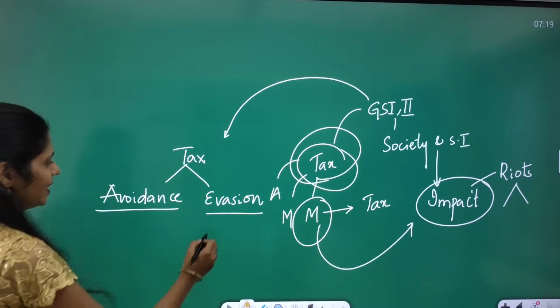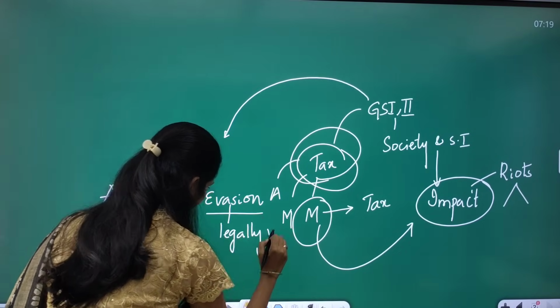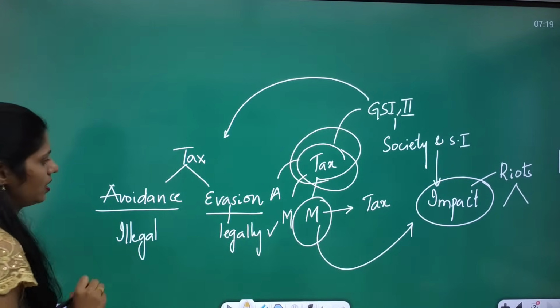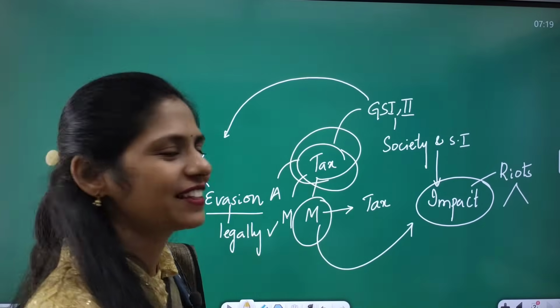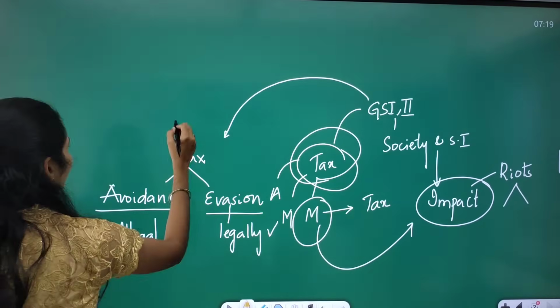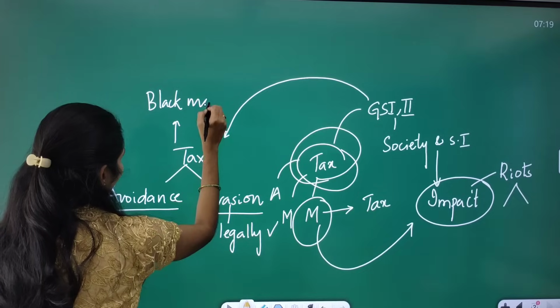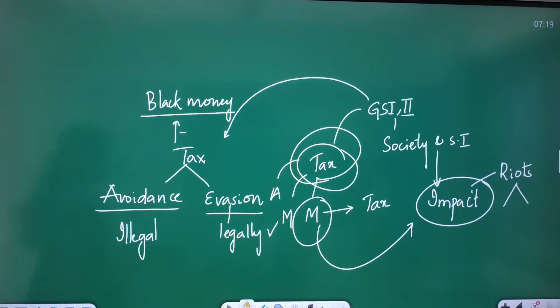Okay, avoidance is legally correct, and evasion is illegal. So many of them are earning money but they don't want to pay the tax. That income comes under black money. Yes or no? That income comes under black money.